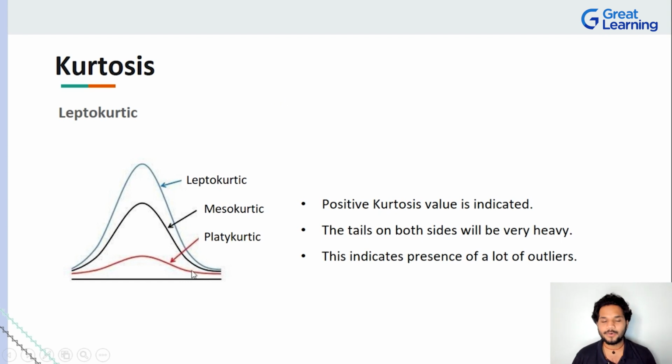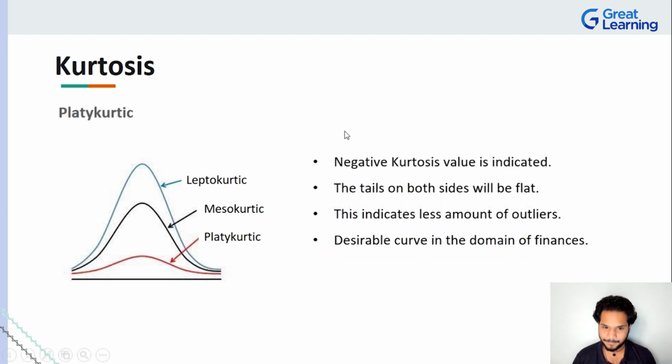When you have a lot of outliers, especially in financial analytics, if there is someone who is applying for a loan and their pattern is considered to be leptokurtic, it means that this person might not fulfill the loan if the bank gives the loan. That is where they can say we can decline your loan, right? We don't want to provide the loan. So if there are a lot of outliers, especially on the negative side or on the positive side, it says that there is something wrong with the data that they have at hand.